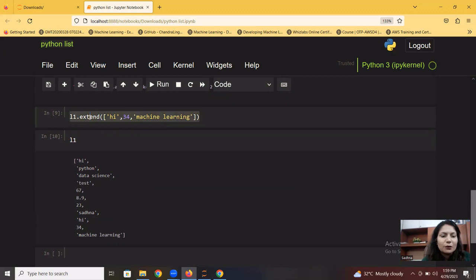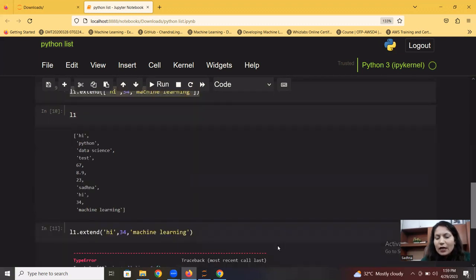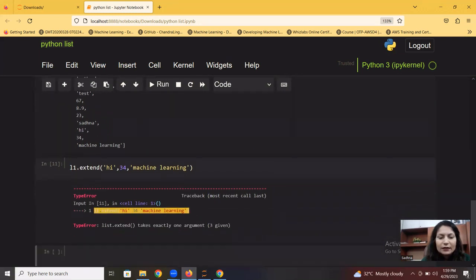Maybe you have a query: in case I need to add this, but I don't want to pass it in list brackets, I'll be adding it as a separate element. So if you run it, it will throw an error. And what is the error? Try to understand it. The error says that list extend takes exactly one argument. So we have given one argument, but that was just a value, not a list. We cannot pass values like this. So you have to take care of it. It's again an interview question. People ask what is the difference between append and extend.